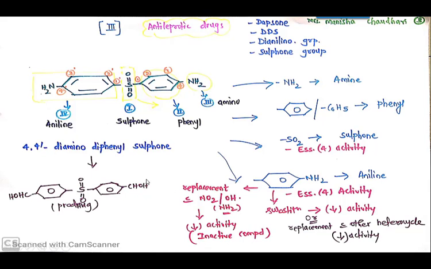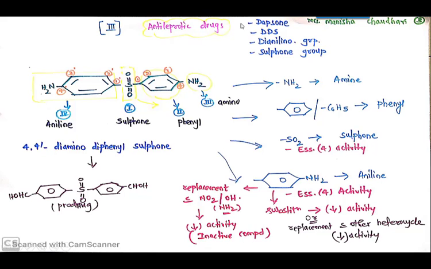In this structure, as you can see here, replacement of this NH2 by an aldehyde functional group is responsible for the formation of a prodrug. A prodrug, as you all know, is an inactive drug which converts into an active drug through metabolic transformation in the body. So aldehyde substitution instead of NH2 results in the formation of a prodrug. So these were the structural features including the SAR of dapsone.